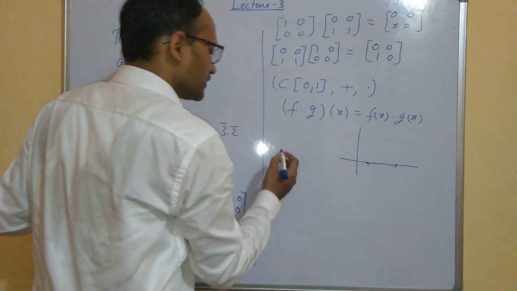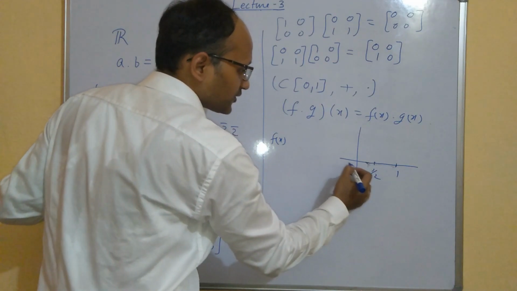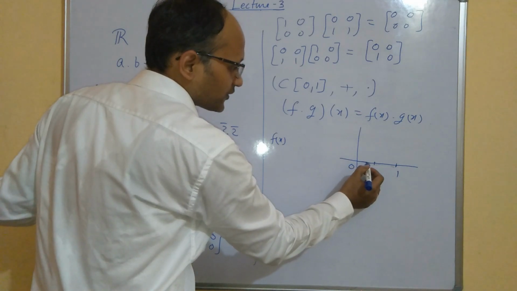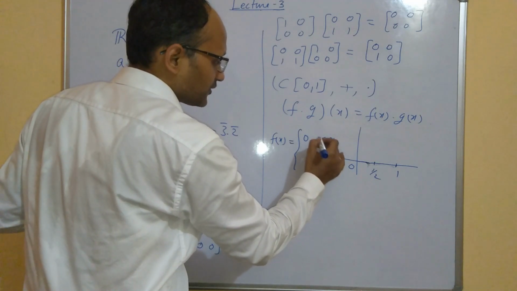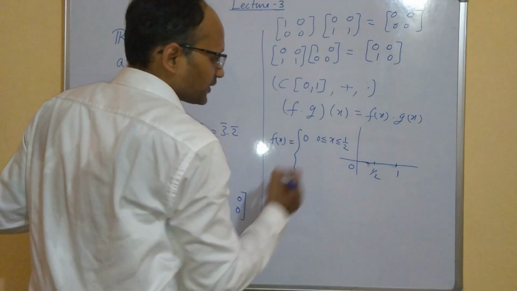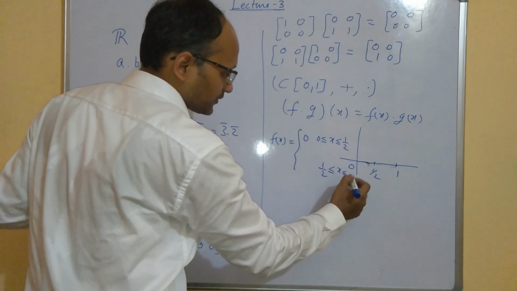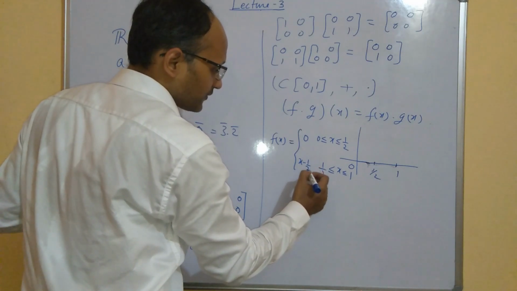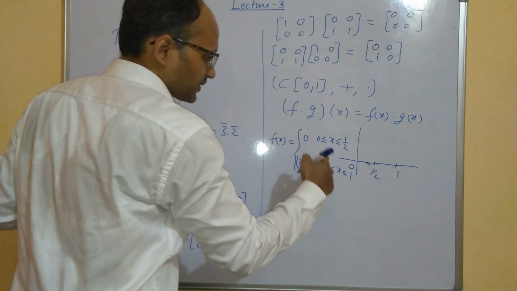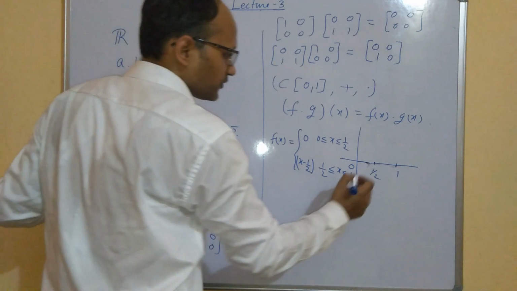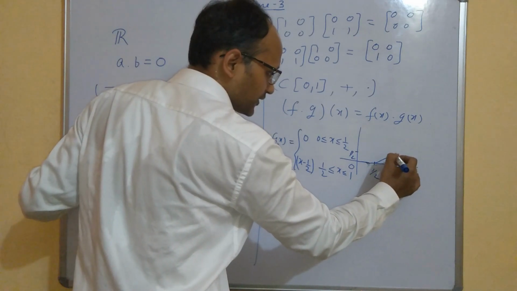One function f(x) is 0 from 0 to half, so it is 0 when x is between 0 and half, and for x between half and 1, its value is x minus half. At half it is 0, so it is compatible, and at x equal to 1 it is half. So its graph will look like this.